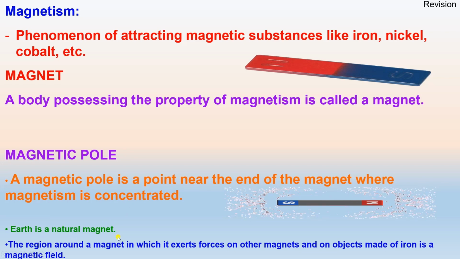Earth is a natural magnet, and the region around a magnet in which it exerts force on other magnets and on an object made of iron is known as the magnetic field. Okay, the region where force is exerted on another magnet or on an object made of iron is known as the magnetic field.